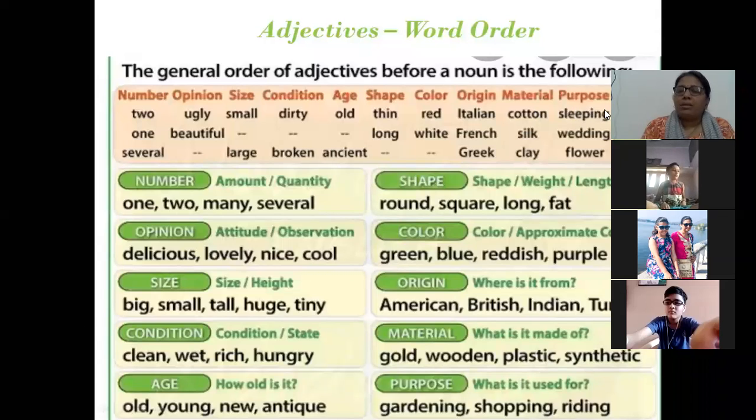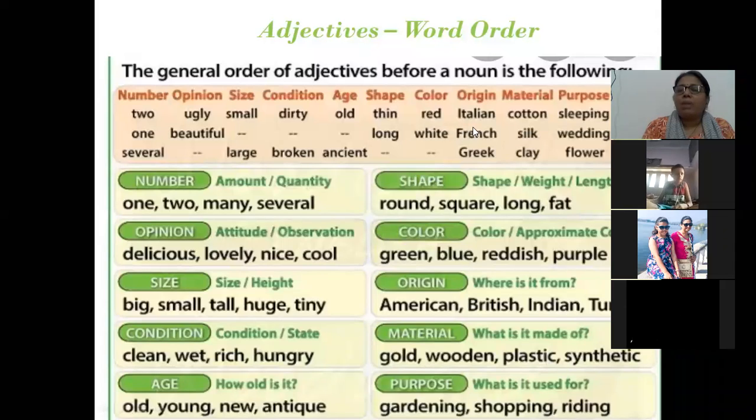So suppose if I take one more sentence, I have a small red cotton sleeping bag. Okay, so when I am saying I have a small red cotton sleeping bag, my adjective order is correct. But if I say I have a red small sleeping bag made of cotton, then it is wrong.